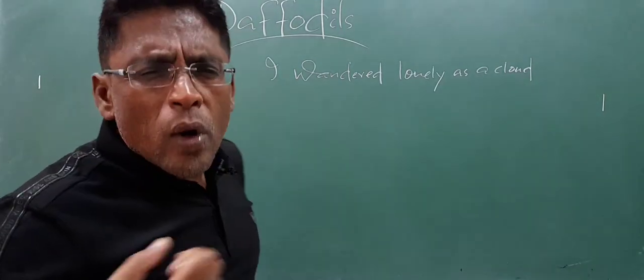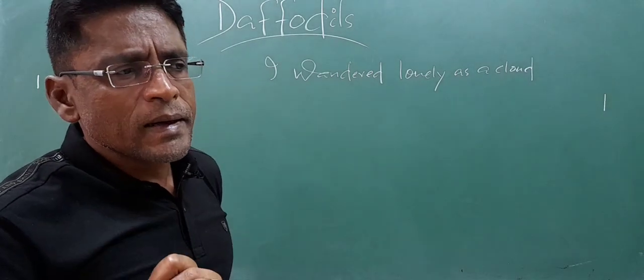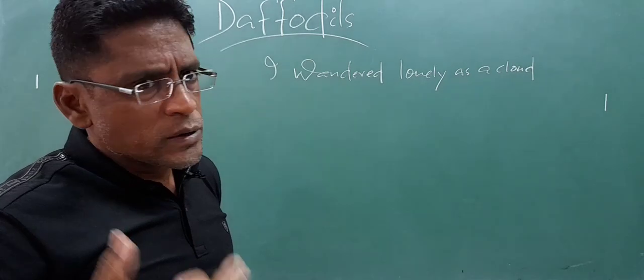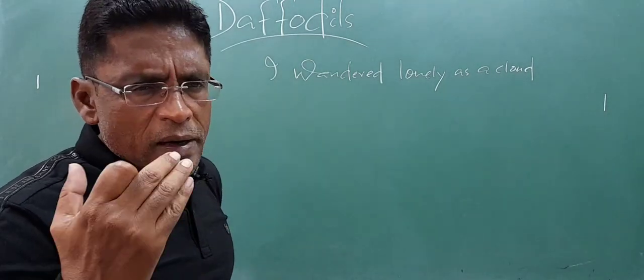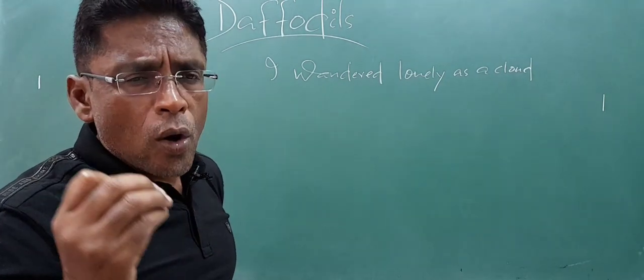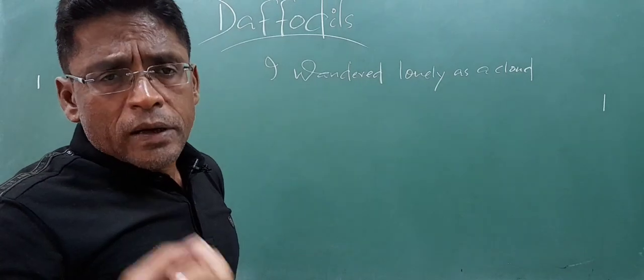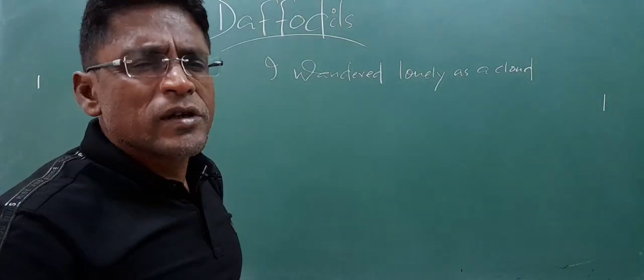So, where was the poet wandering? The area where the poet was wandering should be the lake districts of England. Lake districts, as we all know, is a place in England which abounds with nature.